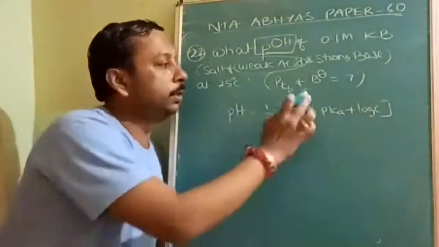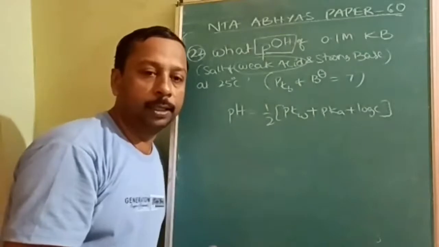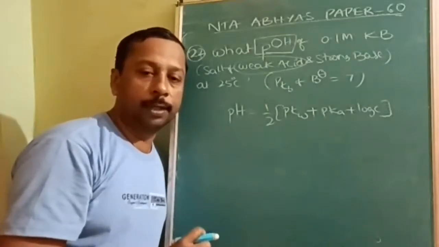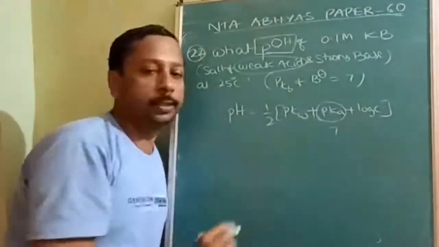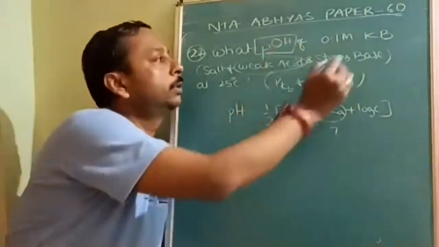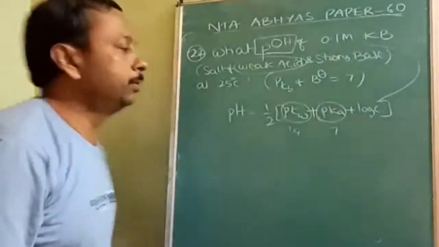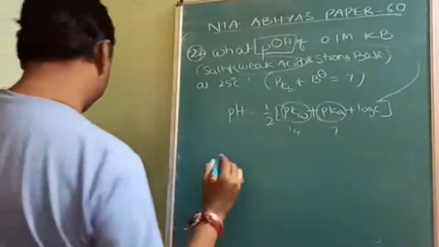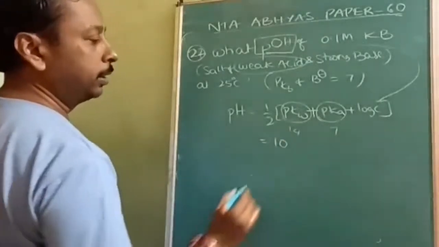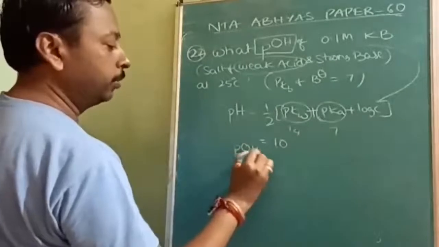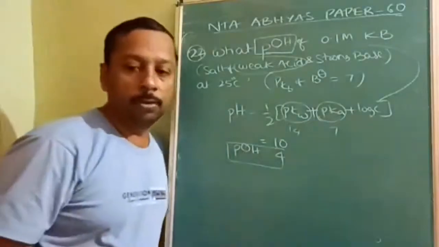Now the question is that we got pKb but we want pKa. The formula is pKb plus pKa of a conjugate acid base pair is equal to 14. But by luck, if you substitute here also, then you will get the same value. And C, the concentration, you can substitute here. pKw is already 14. Then on simplifying, you will get pH of 10. How much you will get? 10. But the question is about pOH. pOH will be 4. How much it will be? pOH will be 4.